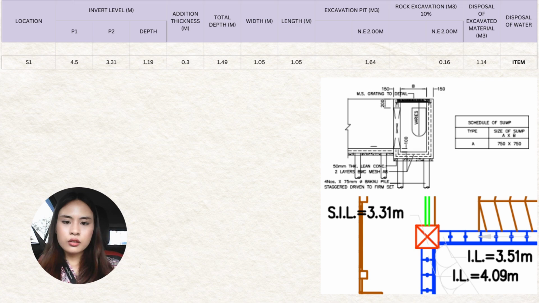To get the excavation pit, it is 1.49 total depth times width 1.05 times length 1.05, and we would get 1.64. For extra overhang rock, it is 10% of the excavation pit, therefore we get 0.16, and the disposal of excavated material is 1.14. For the disposal of surface water, the unit is item.